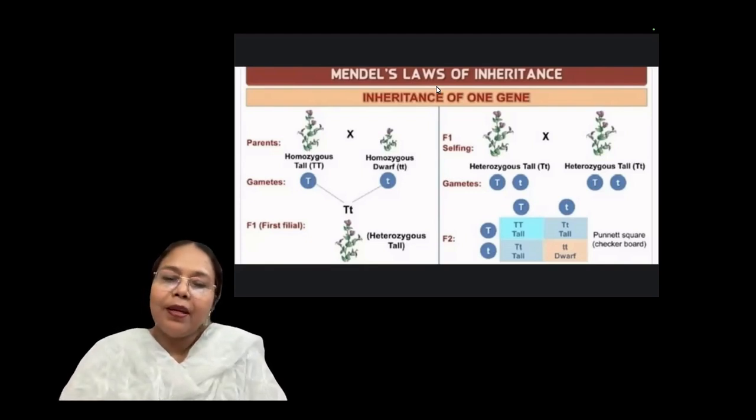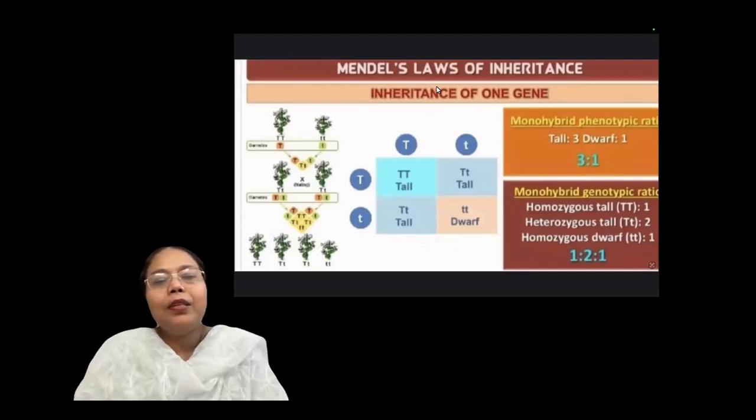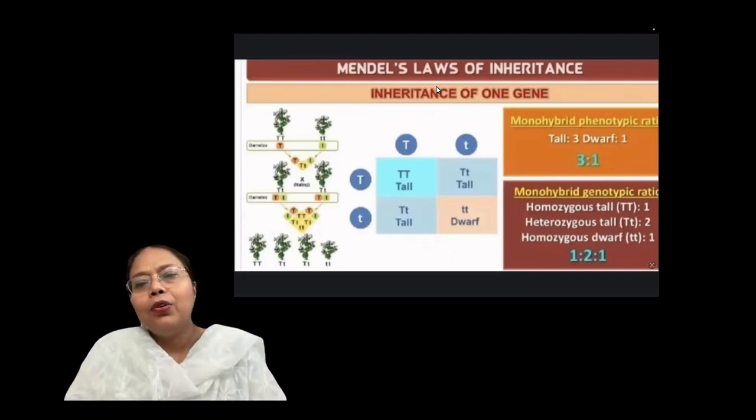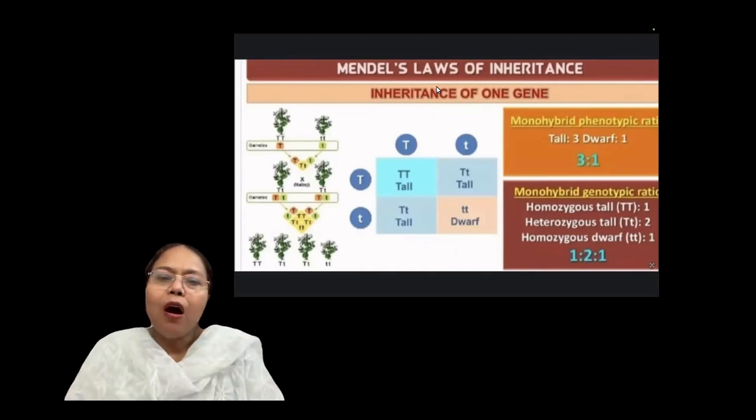So in this, you are seeing the F1 generation in heterozygous condition, capital T, small t. When these are self-crossed, out of 4, the ratio found is 3:1, 3 tall and 1 dwarf recessive parent type. So this is called the monohybrid phenotypic ratio.